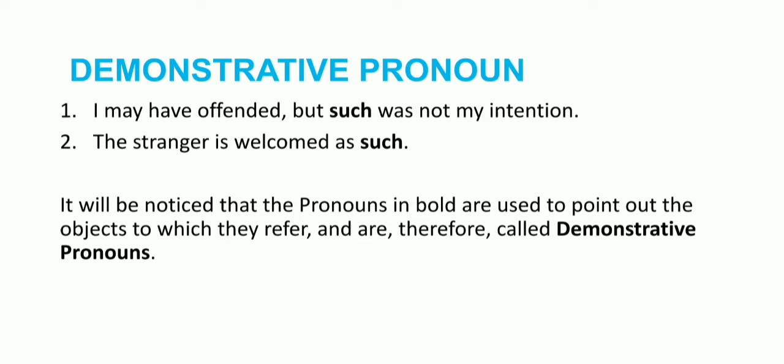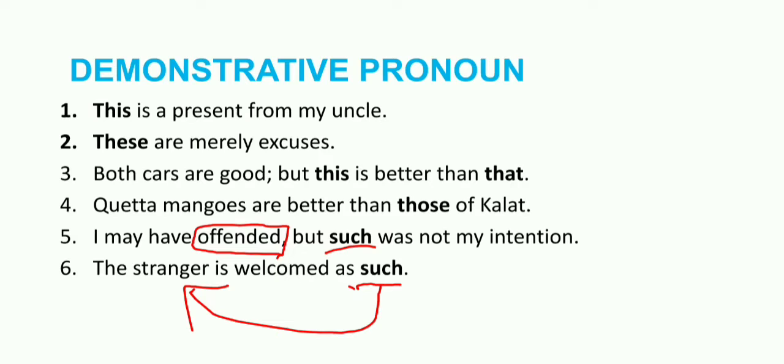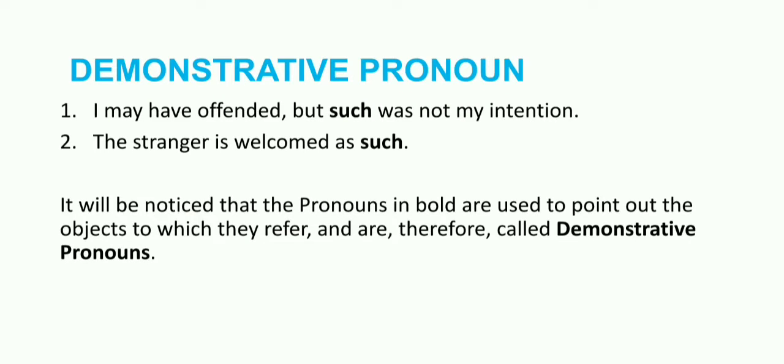Now here we have the explanation that it will be noticed that the pronouns are in bold. In the previous slides, everywhere you may see in bold: this, these, this, that, those, such and such. These in bold are used to point out the objects to which they refer, and are therefore called demonstrative pronouns.